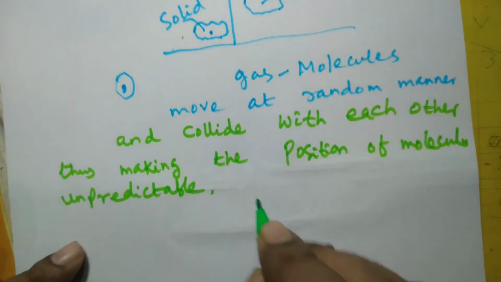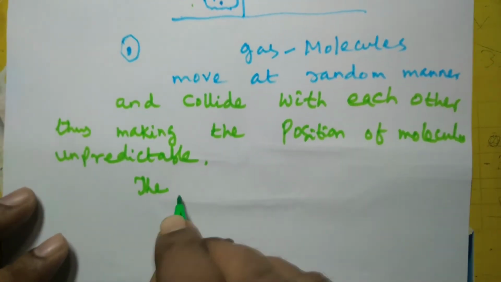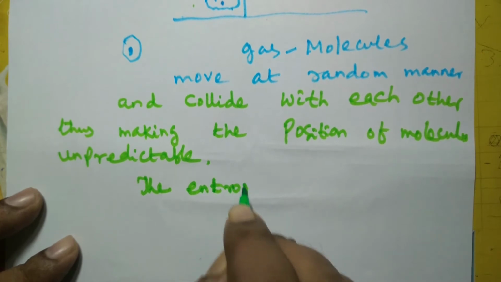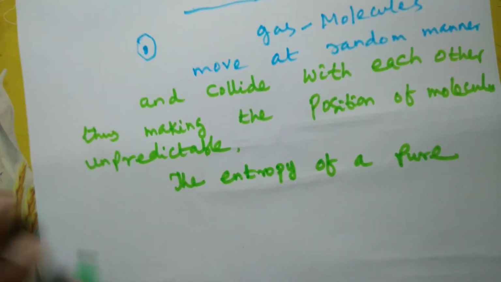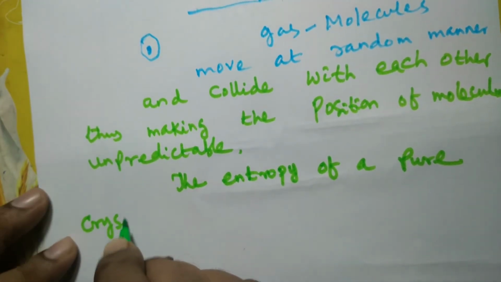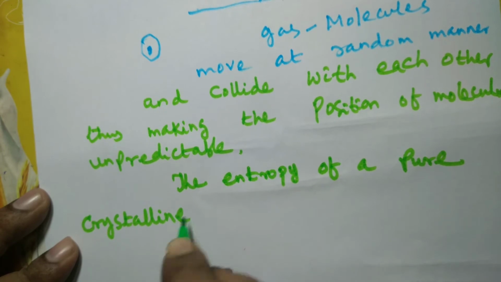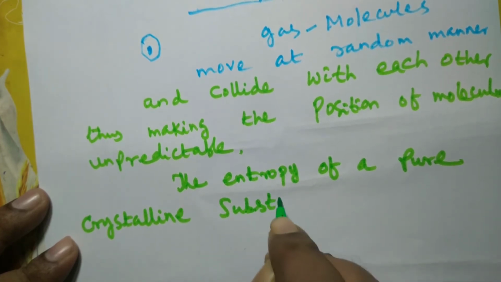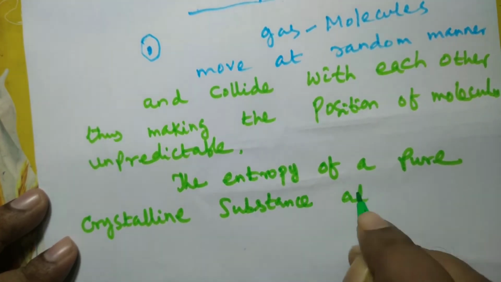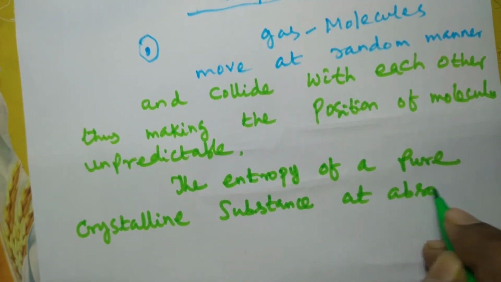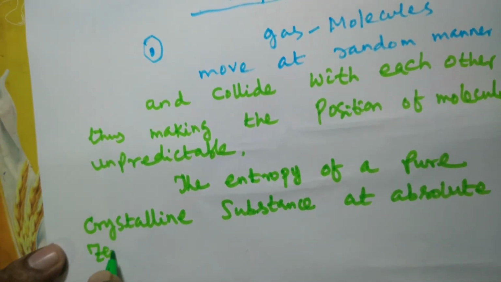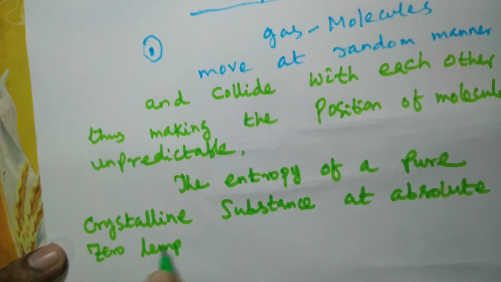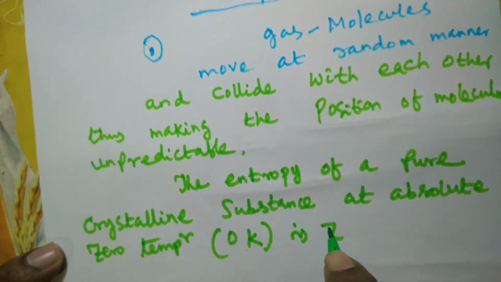We can state that the entropy of a pure crystalline substance at absolute zero temperature, that is 0 Kelvin, is 0.